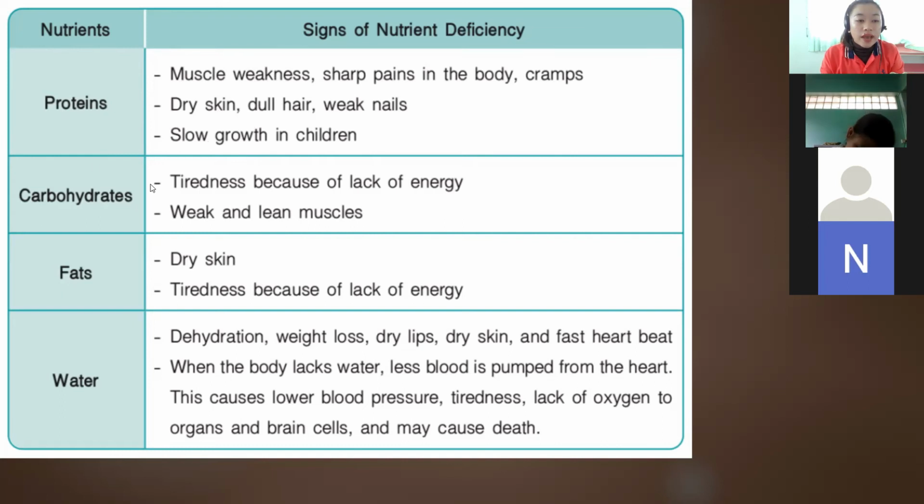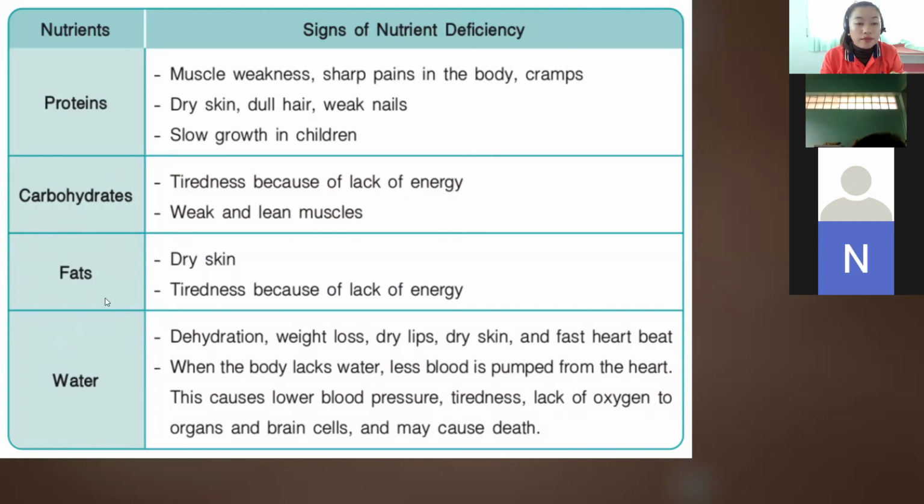Okay, next we have the carbohydrates. Carbohydrates, signs of nutrient deficiency. If we don't have this in our body, tiredness because of lack of energy, and weak and lean muscles. Okay, and next we have the fats.